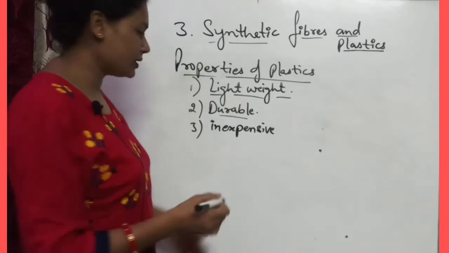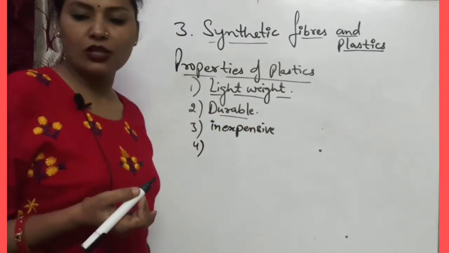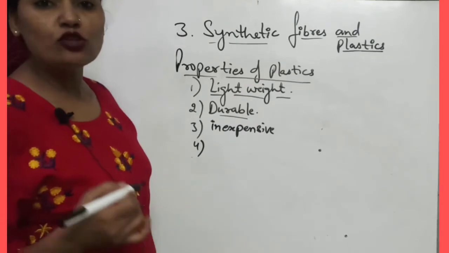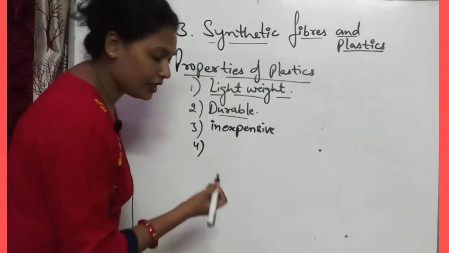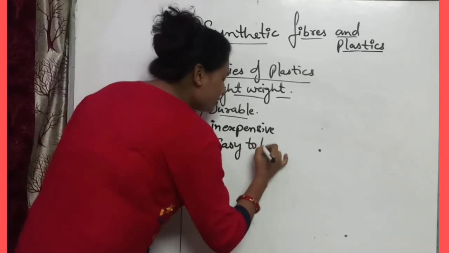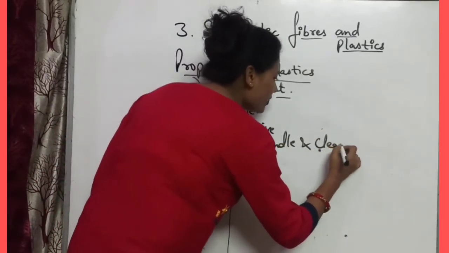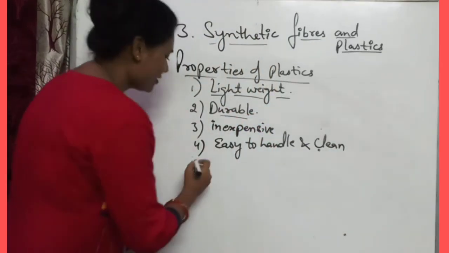Then the fourth characteristic property we can take, these are easy to handle and clean, that's why we are using plastics.